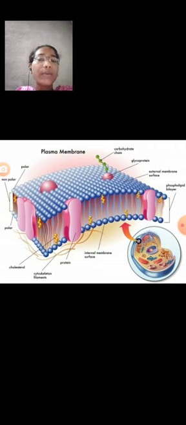These are the five models. The first one is the Danielli and Davson membrane model, also called the lamellar theory.